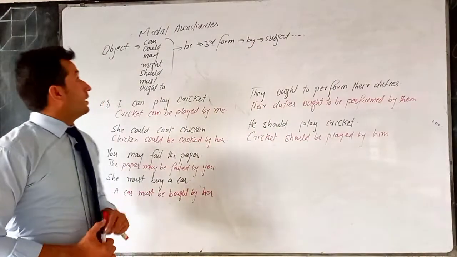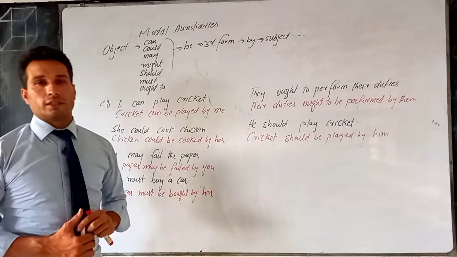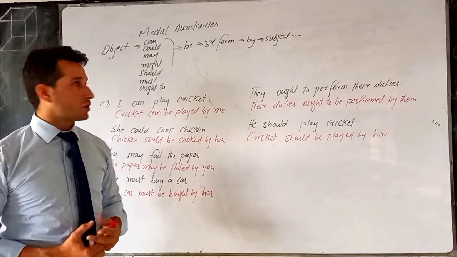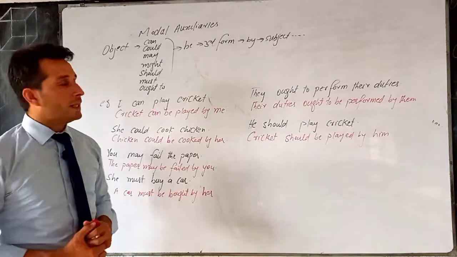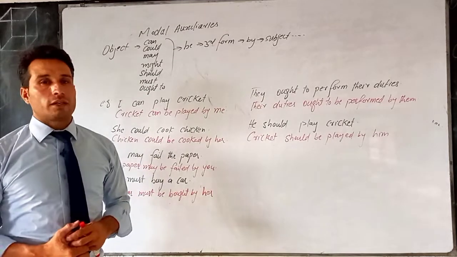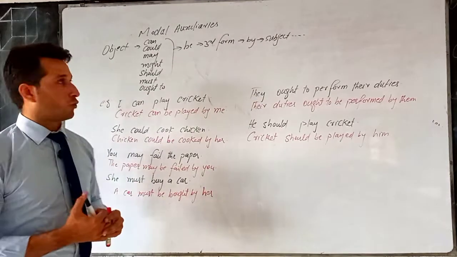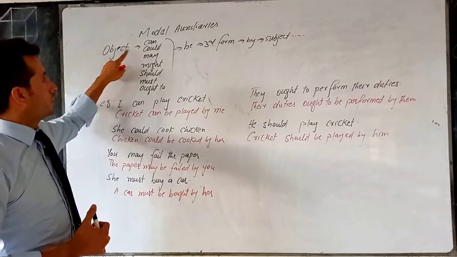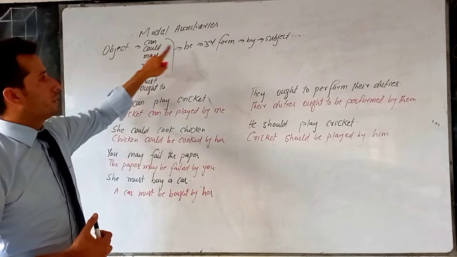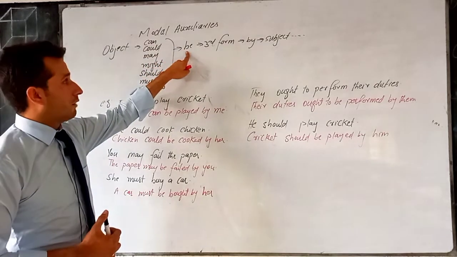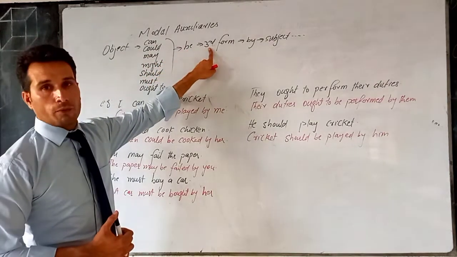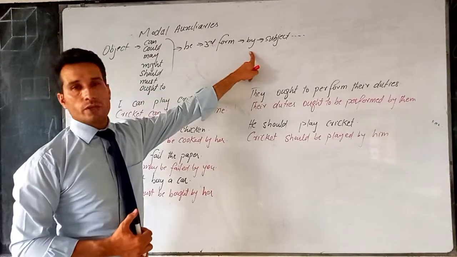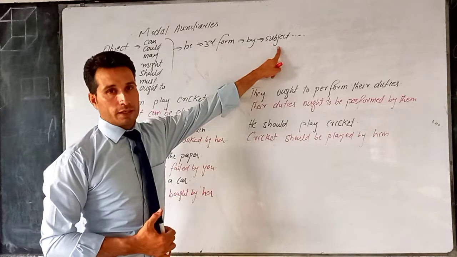Welcome back. Next, we have modal auxiliaries. Now you know modal auxiliaries are can, could, may, might, ought to, must, should, etc. So if there are modal auxiliaries in active voice, how to convert them into passive voice? This is the structure. We bring the object to the start of the sentence, then the same modal auxiliary, then we add be after the modal auxiliary, and the first form in active voice is changed into third form in passive voice. We introduce by and then the subject if any.